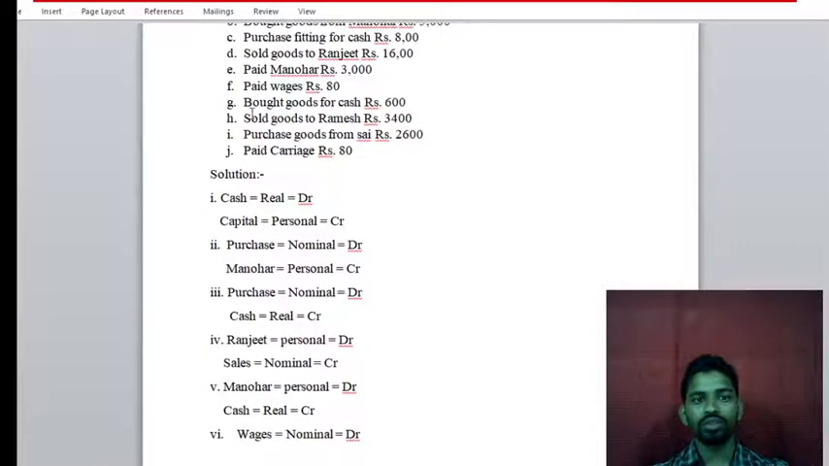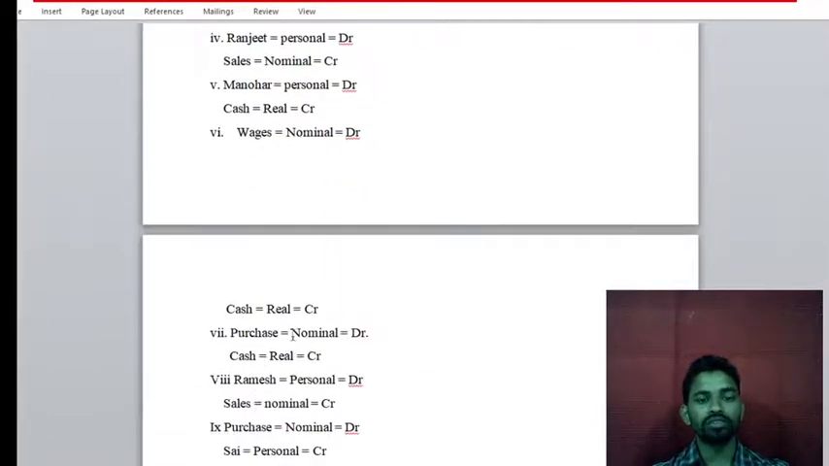Next, bought goods for cash, rupees 600. Bought goods means it is a purchase transaction. The business is going to purchase by cash. So the two accounts affecting are the purchase and the cash account.